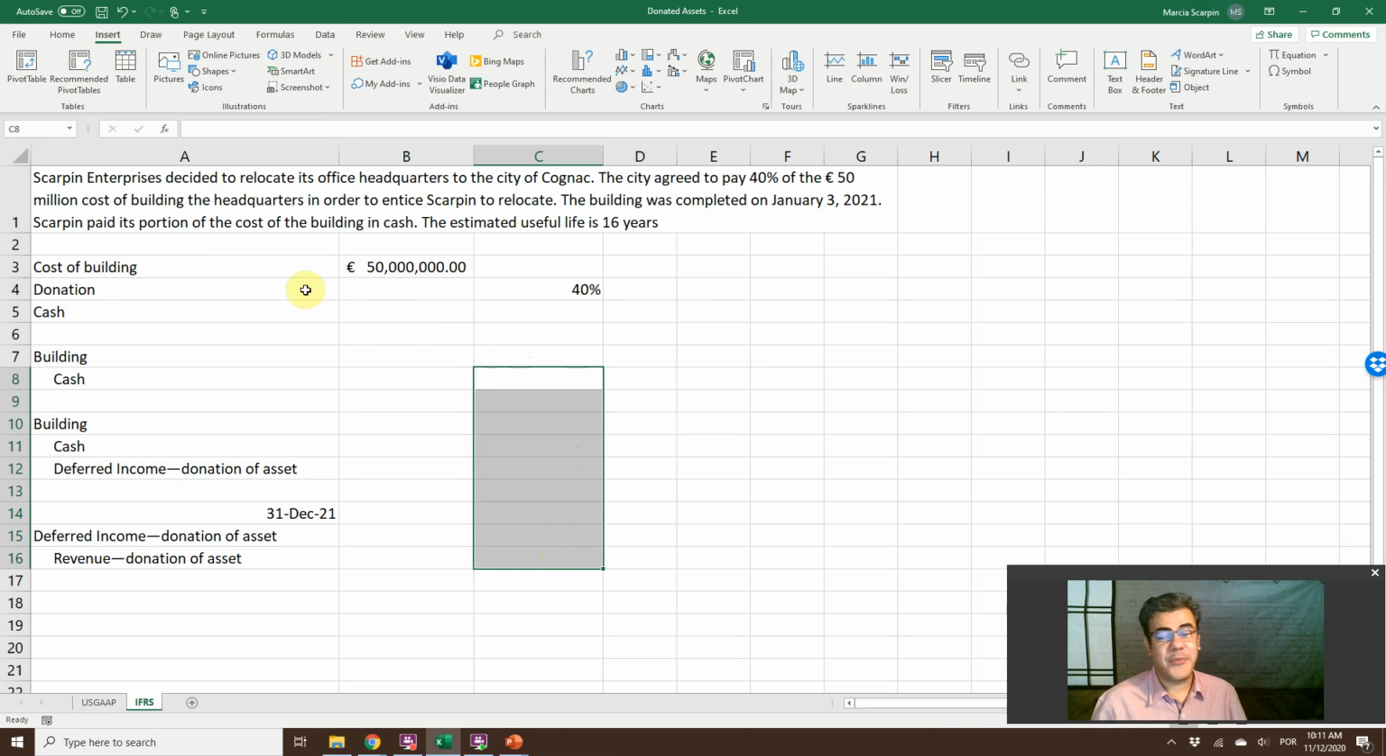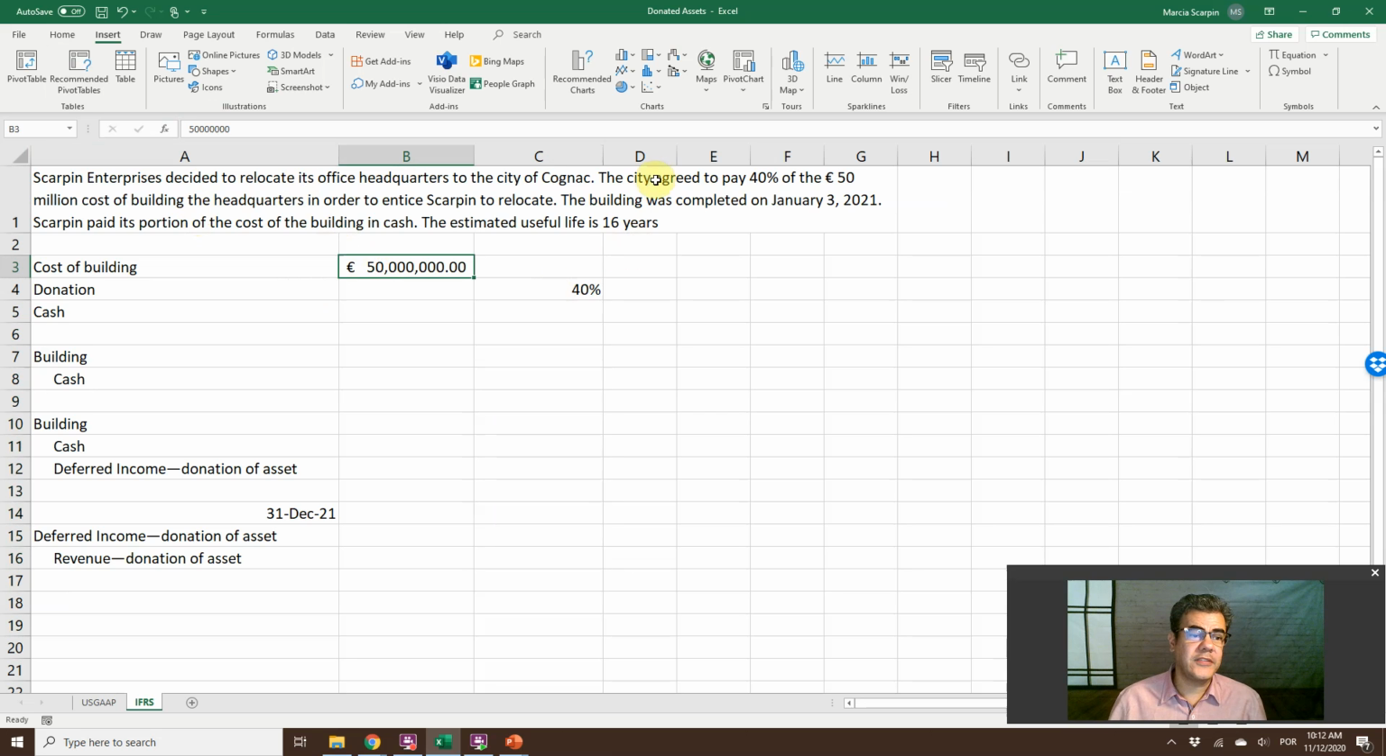Scarpin Enterprise, my fake company, decided to relocate its office headquarters to the city of Cognac in France. The city agreed to pay 40% of the 50 million euro cost of building the headquarters in order to entice Scarpin to relocate. So the fair value of the building that we are purchasing is the cost of purchase. Remember, the fair value at purchase is the cost of purchase, usually. So it is 50 million, and the city agreed to pay 40%.